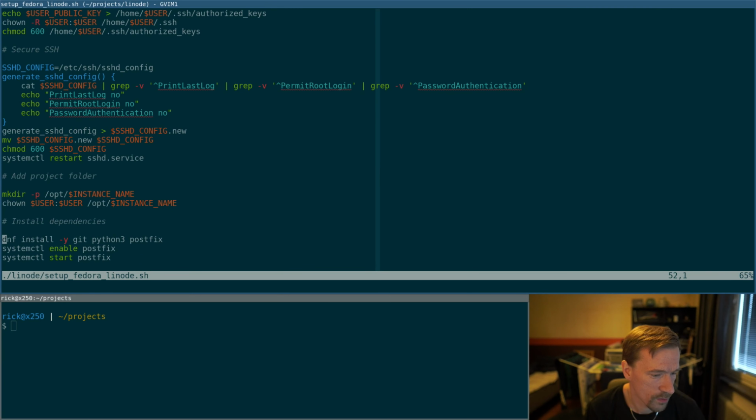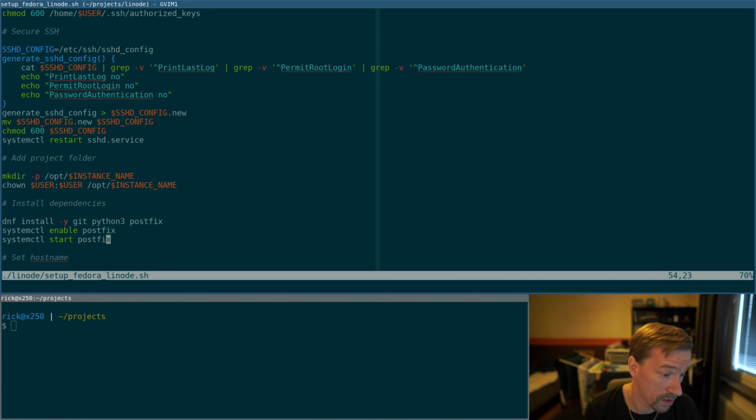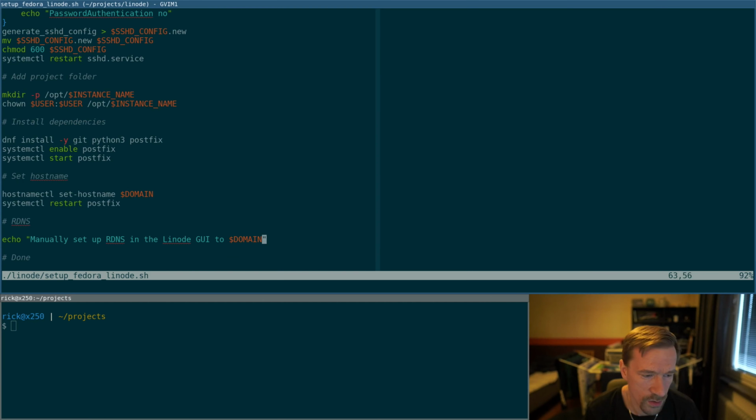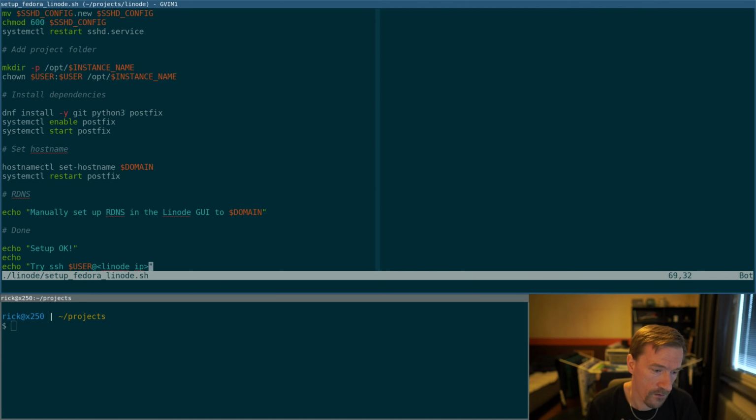We install some dependencies, and in particular we install Python and postfix, the email SMTP server, and Git. Set the host name, yeah. So it sets up this machine so that it has all the dependencies to run our projects and also to send emails. I'll show you what this looks like, and I'll show you one demo.